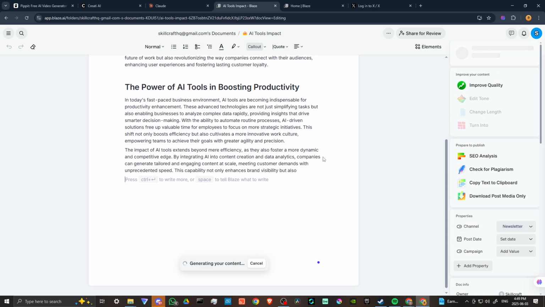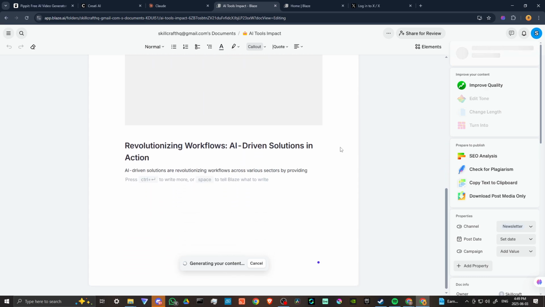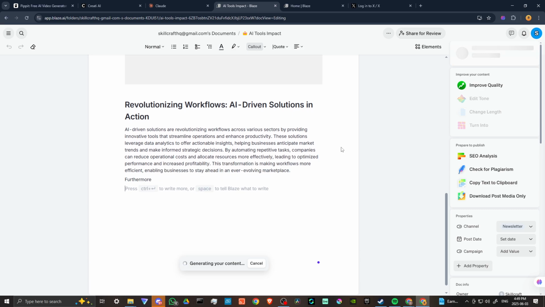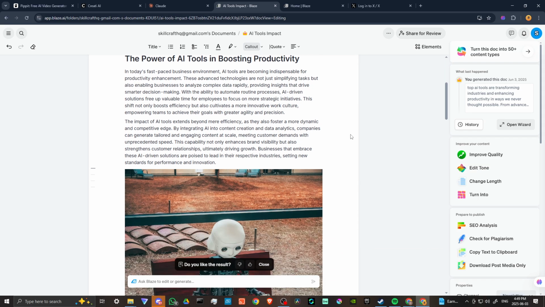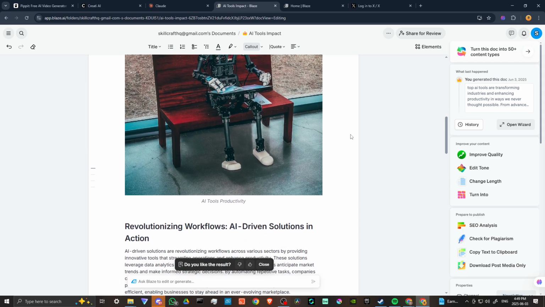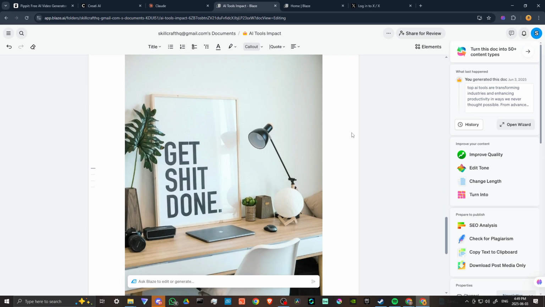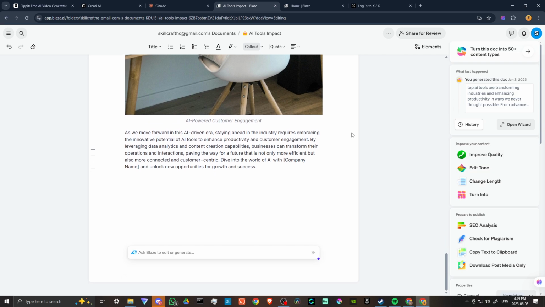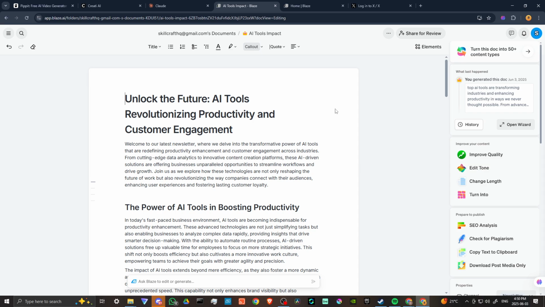And there you go. So now Blaze has created a really nice looking newsletter for us. So we'll just let it finish here so that we could see what the results are. Okay, and that's all done. And we have now created a newsletter to send out. Got a nice, cool little image there. It's kind of cool. I like it. Oh yeah, let's get it done. And here we go. We've got our newsletter ready to go. So that's all very nice and ready to publish.